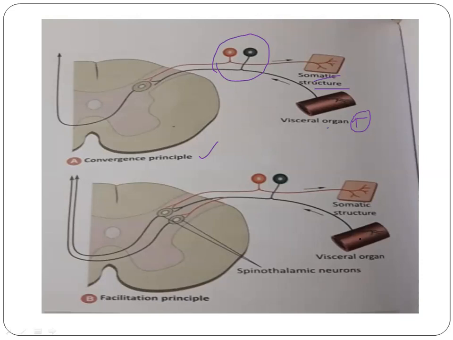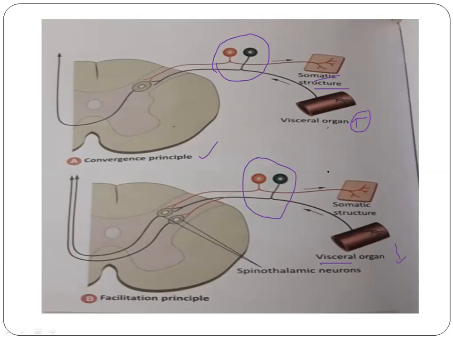So what does the facilitation principle mean? Normally, visceral pain decreases the threshold at the second order neurons. Normally, when there is a mild pain in the somatic structure, it is not carried to your brain. It is perceived in the spinal cord itself, and it vanishes in the spinal cord. It is not taken to the higher centers.